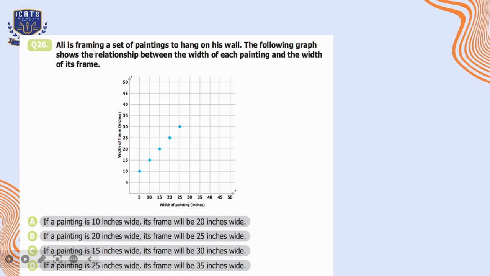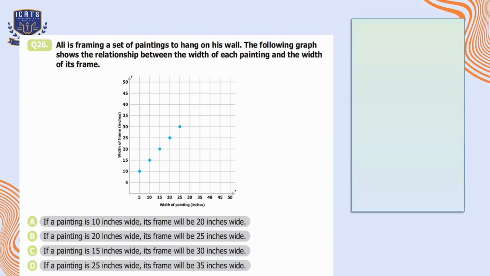Question number 26. Ali is framing a set of paintings to hang on his wall. The following graph shows the relationship between the width of each painting and the width of its frame. So let's interpret the data from the given graph. Like for a 5 inches wide painting, the frame is 10 inches. So we can write it like this.